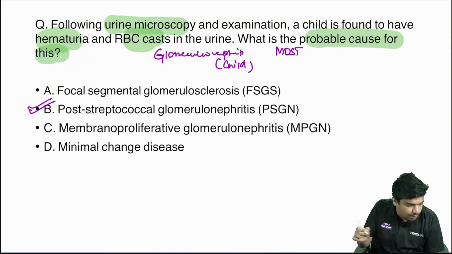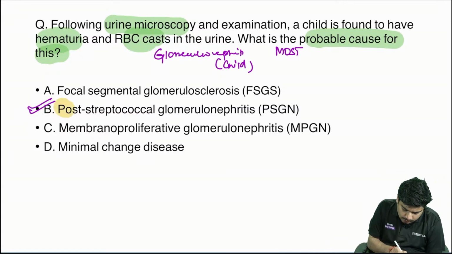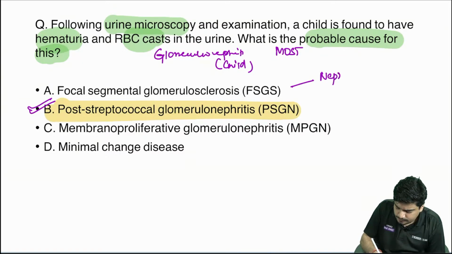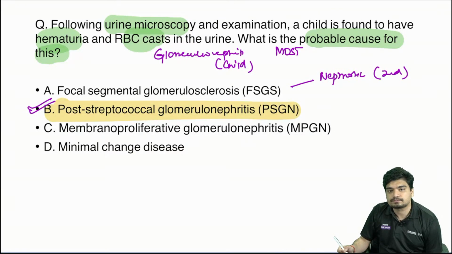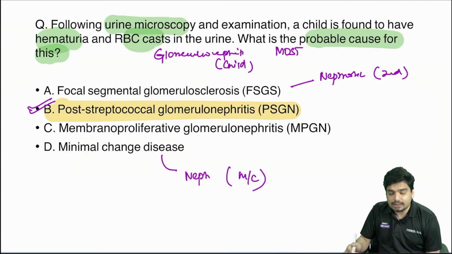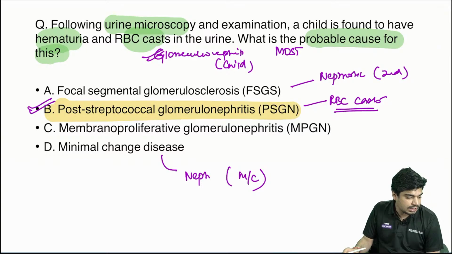Again, it is going to be post-streptococcal glomerulonephritis. FSGS causes nephrotic syndrome. It is the second most common cause of nephrotic syndrome. This also causes nephrotic syndrome. This is the most common cause. This causes your glomerulonephritis. That is your RBC cast.